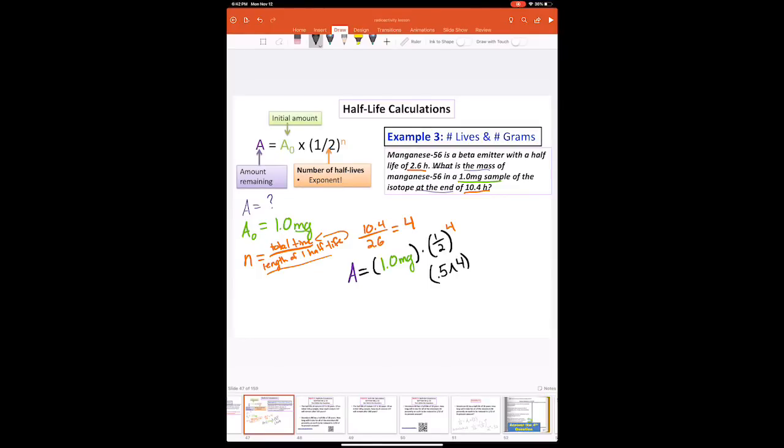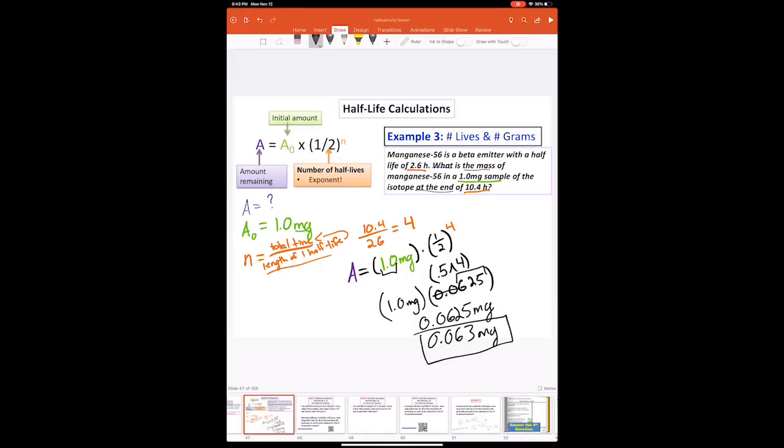So this is going to equal 0.0625, and we're multiplying that by 1.0 milligrams. Okay, so it's just multiplied by 1, so you're going to get 0.0625 milligrams. But is that our final answer? Well, let's look at significant figures. So right here we have 3 because these leading zeros aren't significant. But here we only have 2, so we need to round this to 0.063 milligrams.